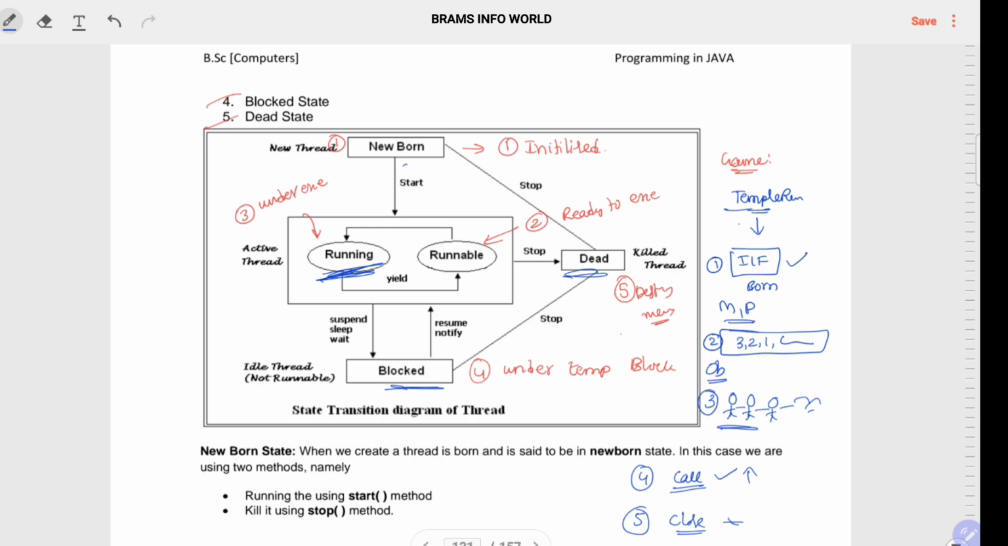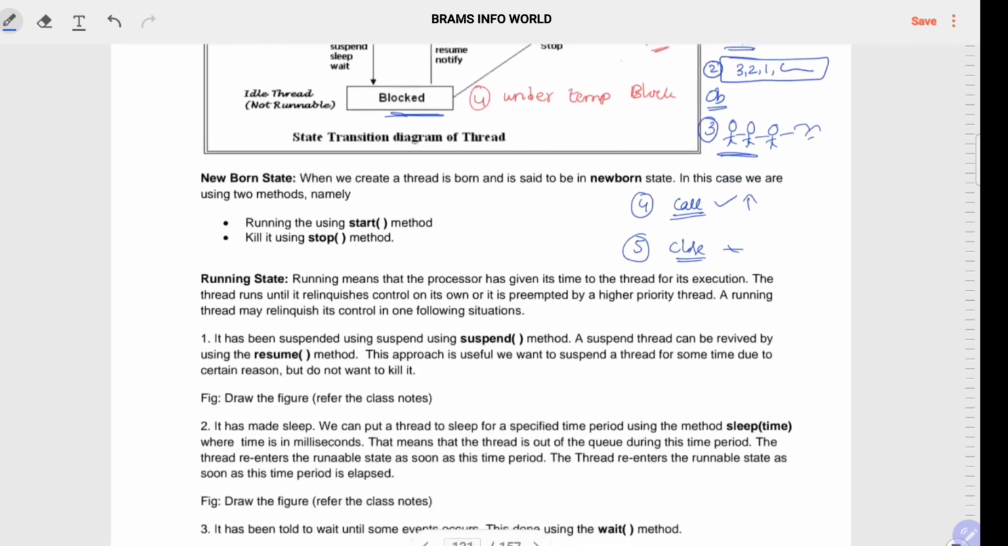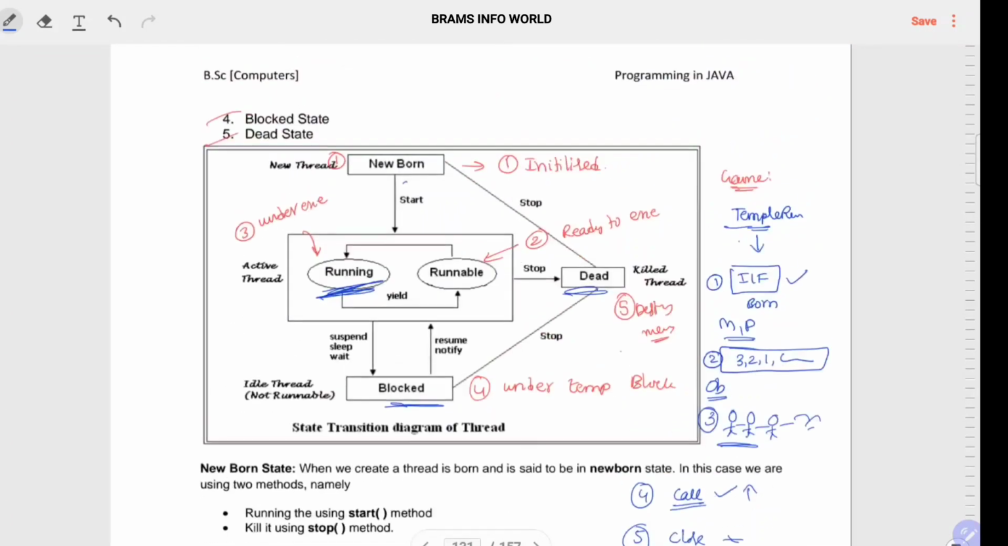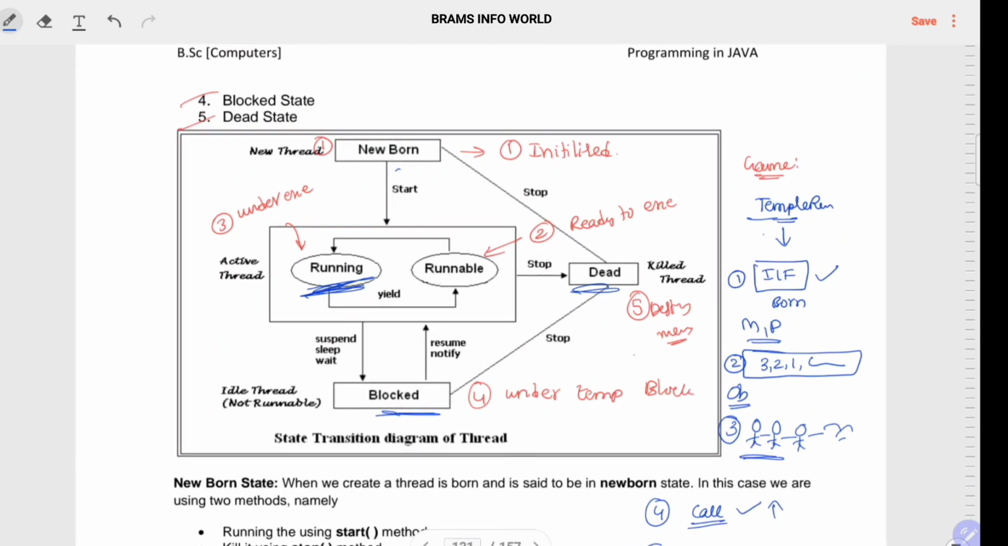So this is nothing but the thread life cycle. This is the theoretical information, and the practical information I already gave. You have to write this theoretical information along with the diagram, then you will get full marks. You have to define what is a thread, what is the life cycle of a thread, the diagram, explain every state, and try to write a program using either the implements or extends keyword. So this is the concept of thread life cycle.